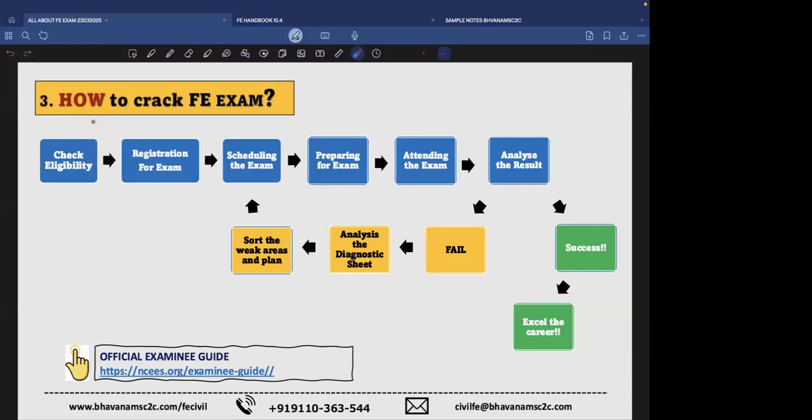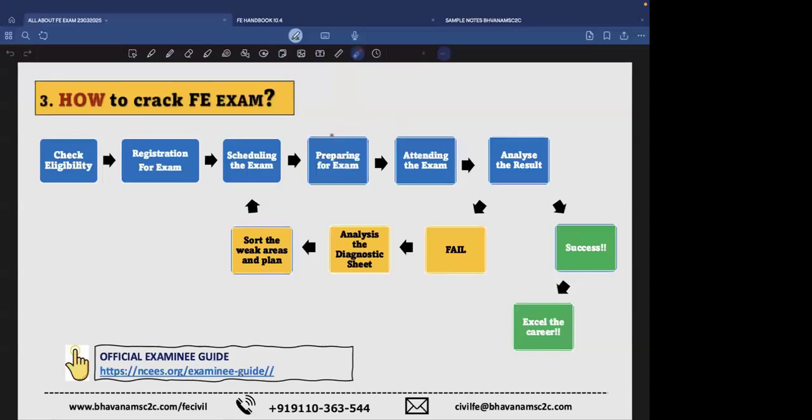We have the website, where we'll check the eligibilities and then go ahead for the registration. After registration, you can schedule the exam. Scheduling the exam is a simple thing, but apply some of your brains: when can I schedule the exam so that I'll be free for revision, and then start preparing for the exam.